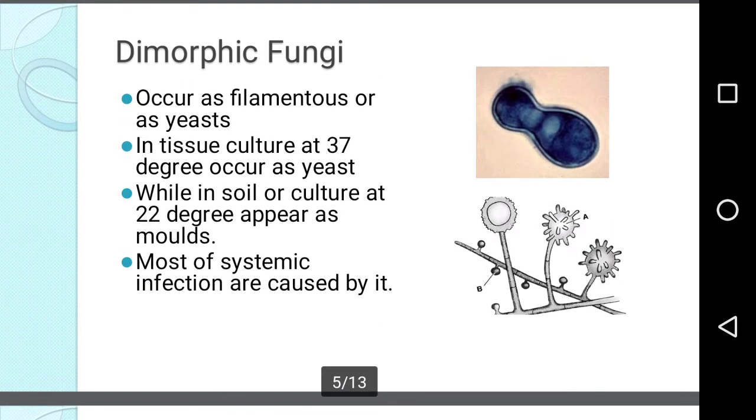Next type of fungi is dimorphic fungi. These dimorphic fungi occur as a filamentous form or as a yeast. In tissue culture at 37 degrees centigrade, it occurs as a yeast, while in soil or culture at 22 degrees, it appears as a mold. Most systemic infections are caused by these dimorphic fungi. The diagrammatic representation of the dimorphic fungi is as shown.